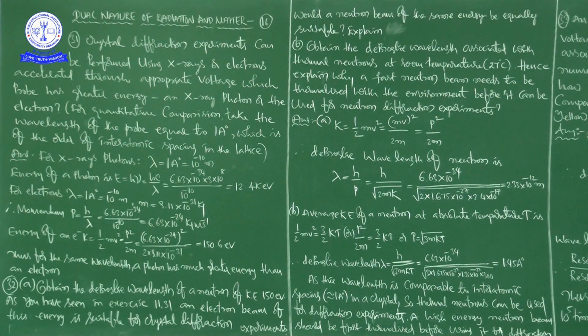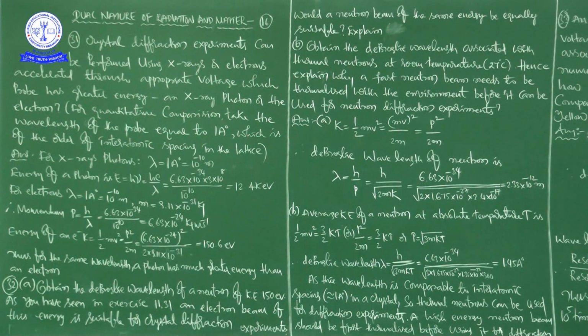So a neutron beam of 150 electron volt energy is not suitable for diffraction experiments. You just compare this value with this value. That is 1 angstrom unit or 10 to the power of minus 10 meters, right? So this is 100 times greater. The interatomic spacing is about 100 times greater than this de Broglie wavelength of the neutron.